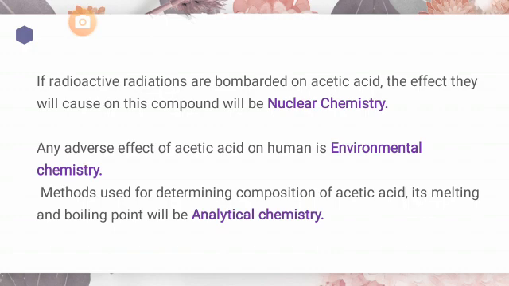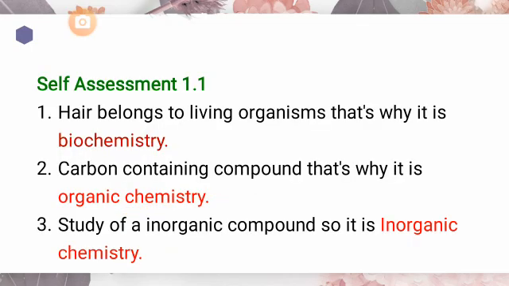By looking at the acetic acid, I cannot find out that this is carbon, this is hydrogen, this is oxygen. No, you need a proper technique, a proper instrument, a proper method to find out its composition, whether it contains carbon, hydrogen, oxygen or anything else. So that method, technique or instrument that you will use to find out its composition falls under the category of analytical chemistry. Okay students, I hope you have better understood those branches of chemistry with the help of this example. If there is any confusion, you can ask me directly.